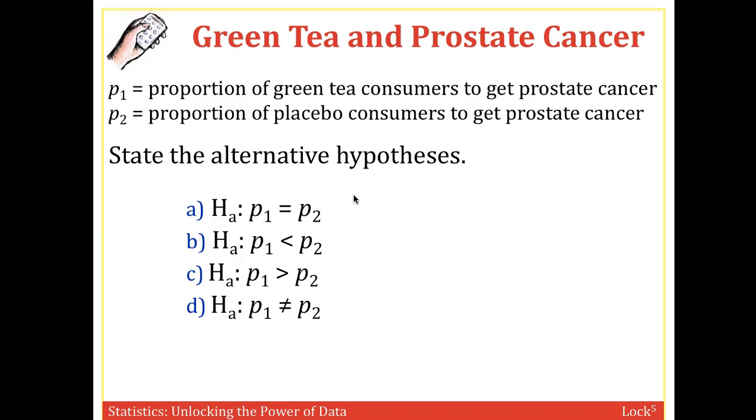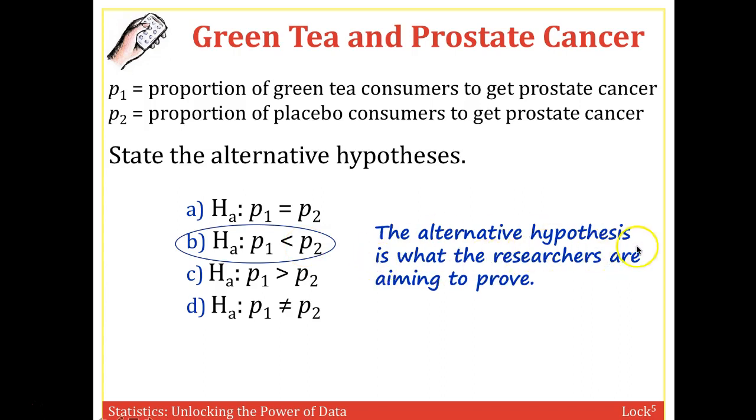Now, what would be the alternative hypothesis? And think about the evidence. Where only 1 out of 30 of the green tea consumers got prostate cancer, and 9 out of 30 of the placebo consumers got prostate cancer. So the evidence should support the alternative that P1 is less than P2. The alternative hypothesis is what the researchers are aiming to prove and or what the evidence supports, which is both in this case.